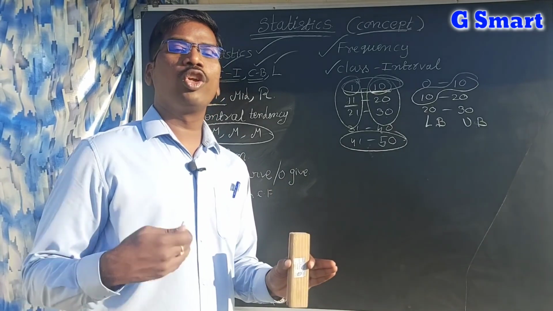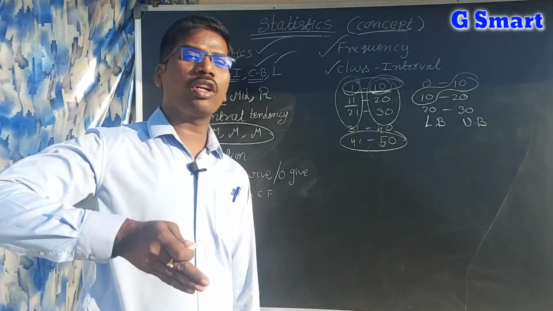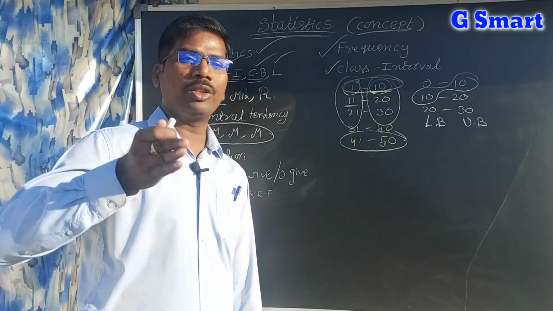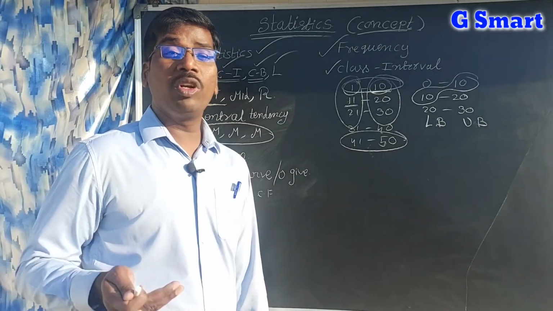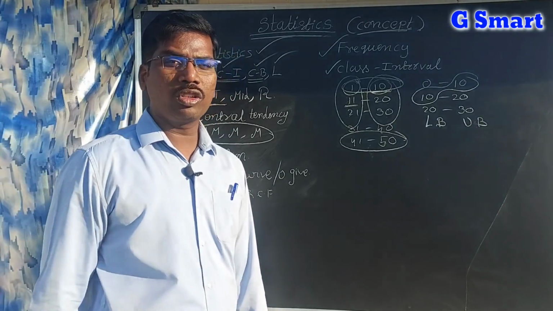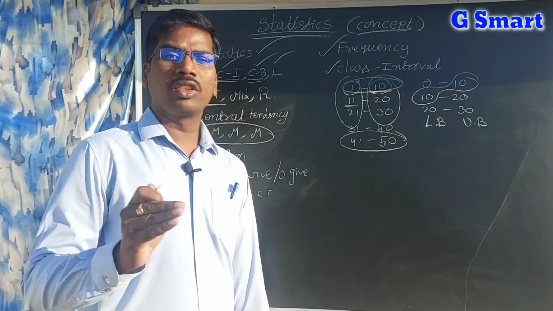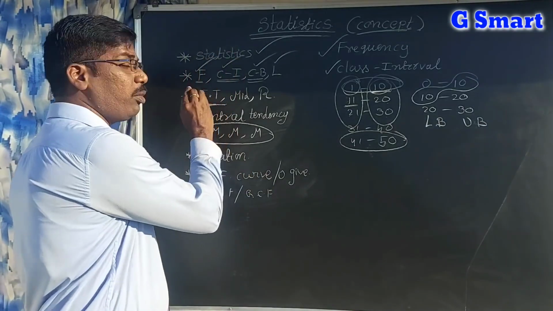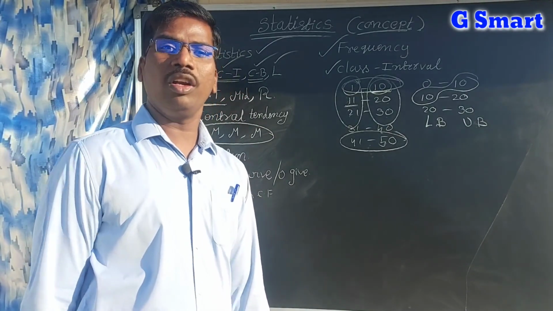But if you want to add extra columns, frequency, class intervals and tally marks. In a lower class we have tally marks, like 1, 2, 3, 4, 5. That is tally marks. And for finding median we are using cumulative frequencies, like 1, 5, 7. It is increasing from top to bottom. That is also a frequency table. And also mid values. In the mean we are using mid values, x1 plus x2 by 2, y1 plus y2 by 2. These are all we are adding. That is also a frequency table. So the table which consists of frequency, tally marks, cumulative frequency, class intervals, that is called frequency table.